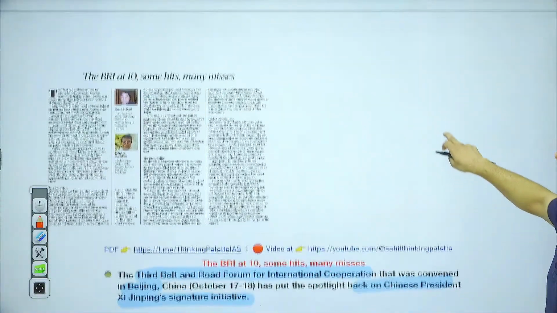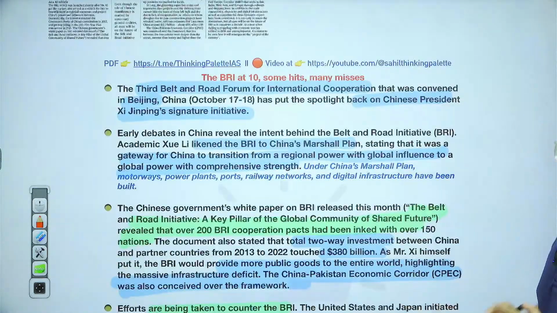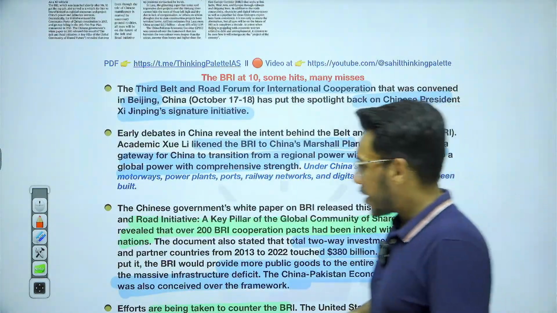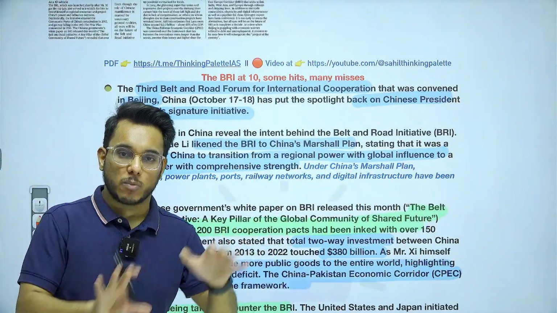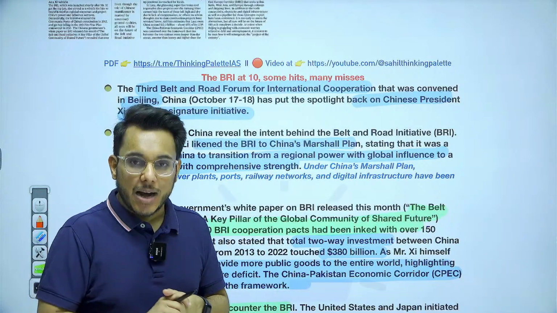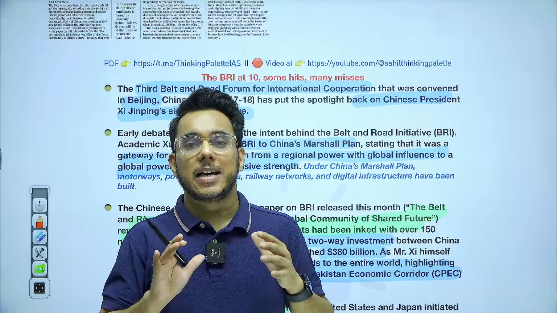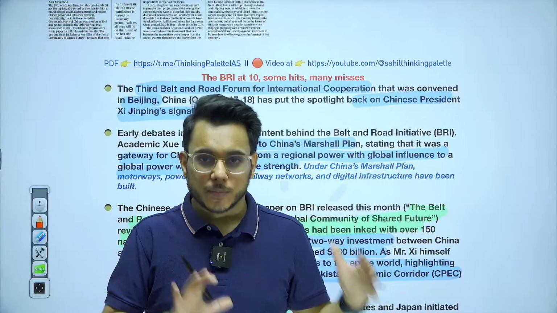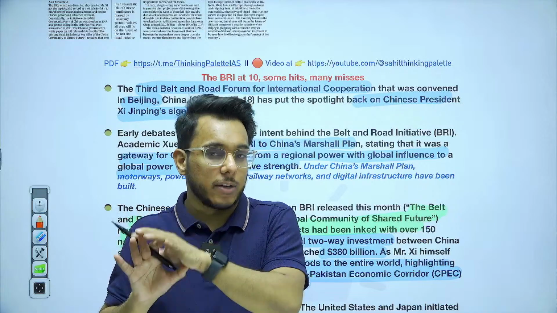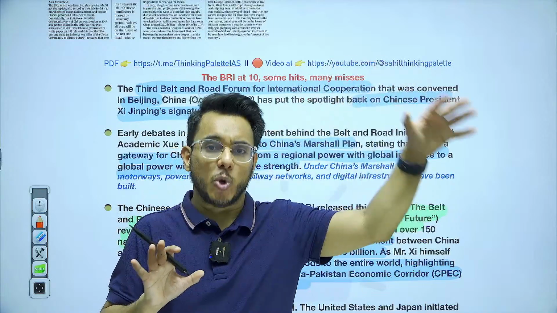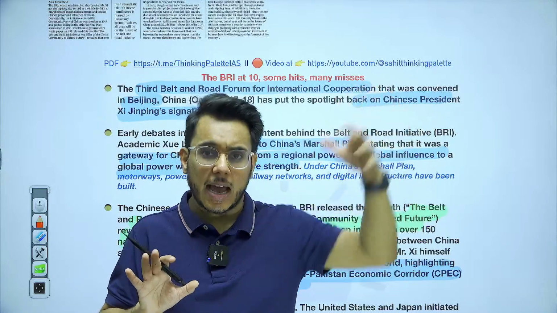Moving on. The BRI at 10: some hits, many misses. Now, the article is talking about an assessment of the Belt and Road Initiative. The Belt and Road Initiative is a brainchild of China, under which China is building a maritime silk route and developing connectivity projects between China, Asia and Eurasia. Even some specific countries of Africa have been included.